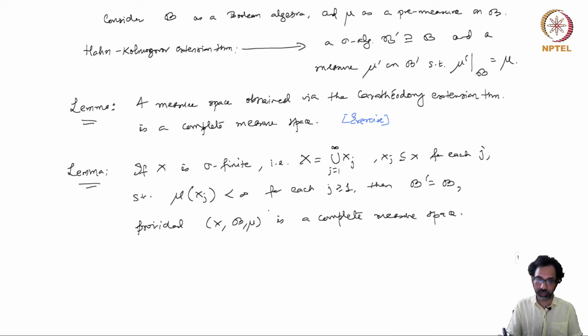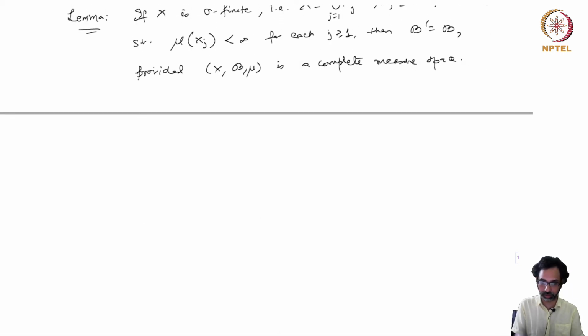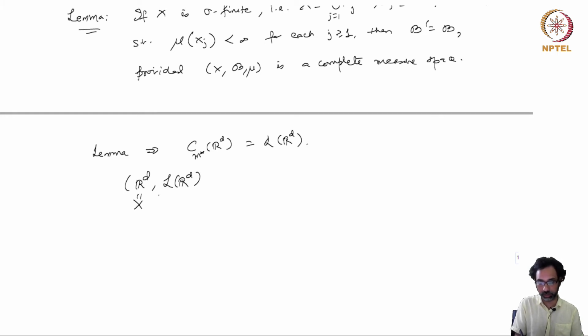So let's see why this lemma will imply that. I claim that this lemma implies that Cm star Rd equals LRD, because when you start with the measure space Rd, LRD, so this is our X, this is our B, and this is our mu. This is a complete measure space,